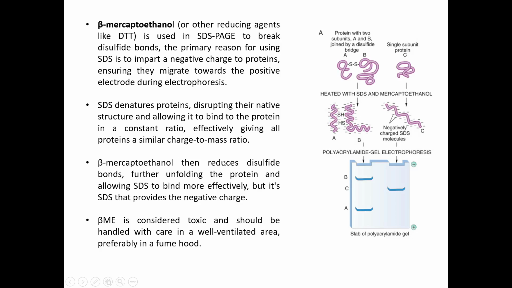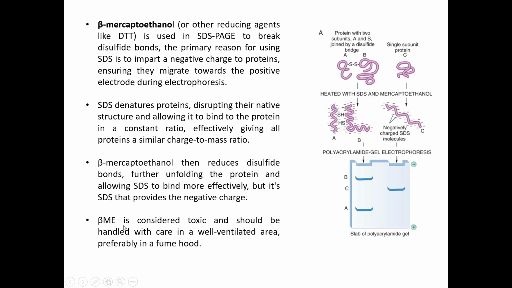So beta mercaptoethanol reduces the disulfide bonds further to unfold the protein and allow the SDS to bind more effectively. But it is SDS that provides the negative charge. So beta mercaptoethanol does reduce the proteins by breaking the disulfide bonds, and it also helps in binding of the SDS more effectively. But the charge is given by SDS only, not by beta mercaptoethanol or BME.